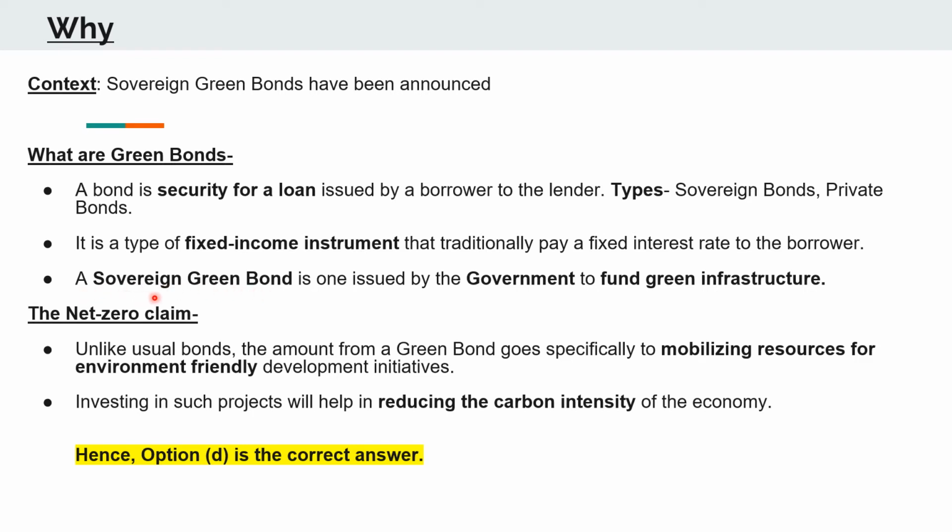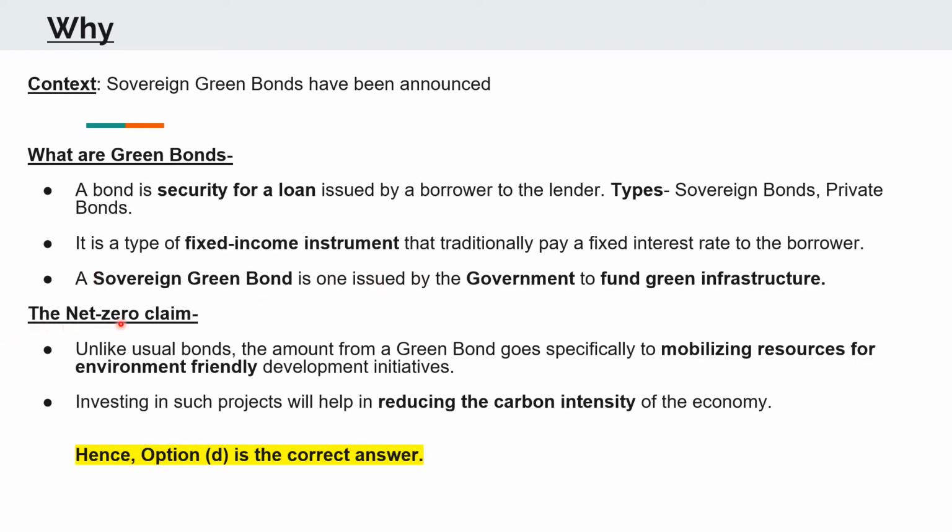And as mentioned earlier, a sovereign bond is one that is issued by the government. Hence, a sovereign green bond is one which is issued by the government to fund those projects that would safeguard the environment as well as helping the process of development. So, the sovereign green bond is a fixed income instrument. Therefore, your first option was correct.